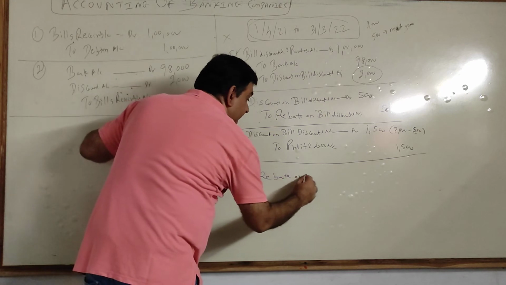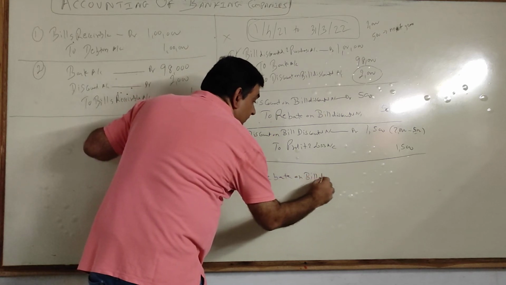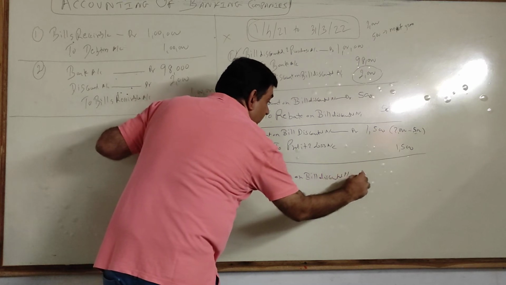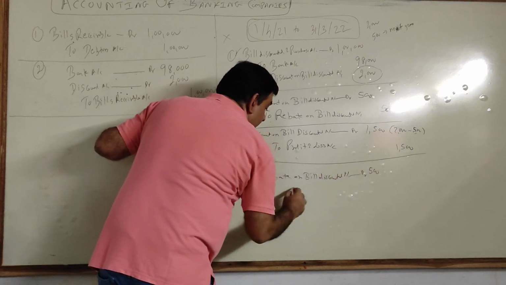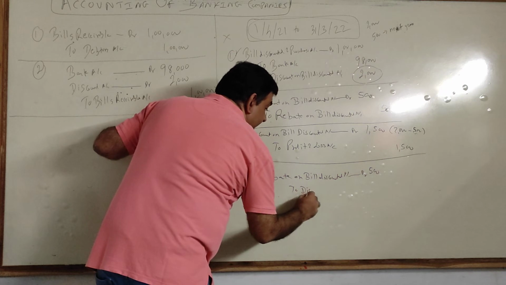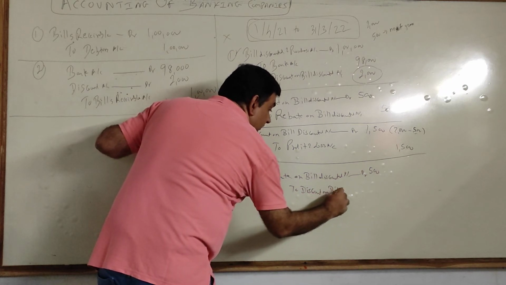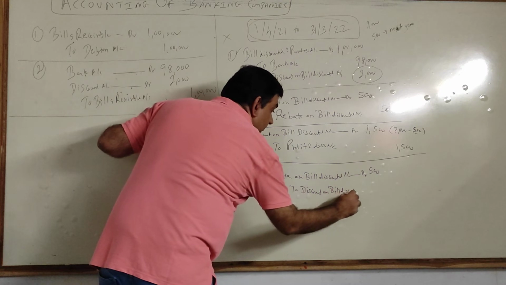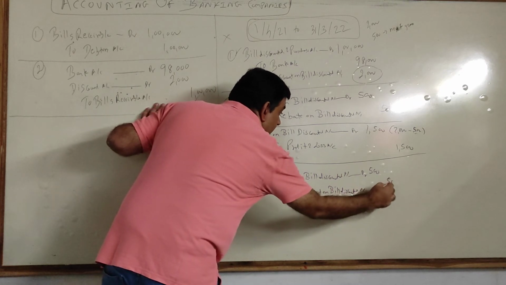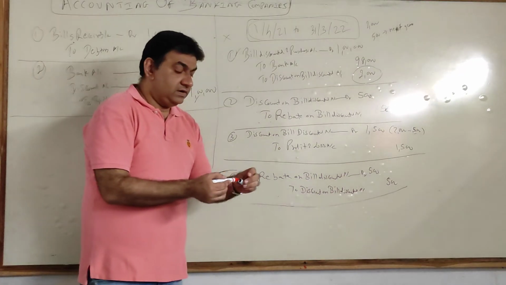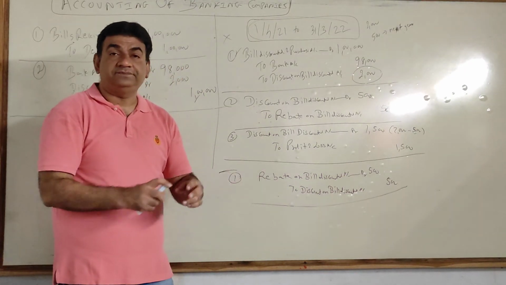So what do I do? Rebate on bill discounted account debit 500, to discount on bill discounted 500.